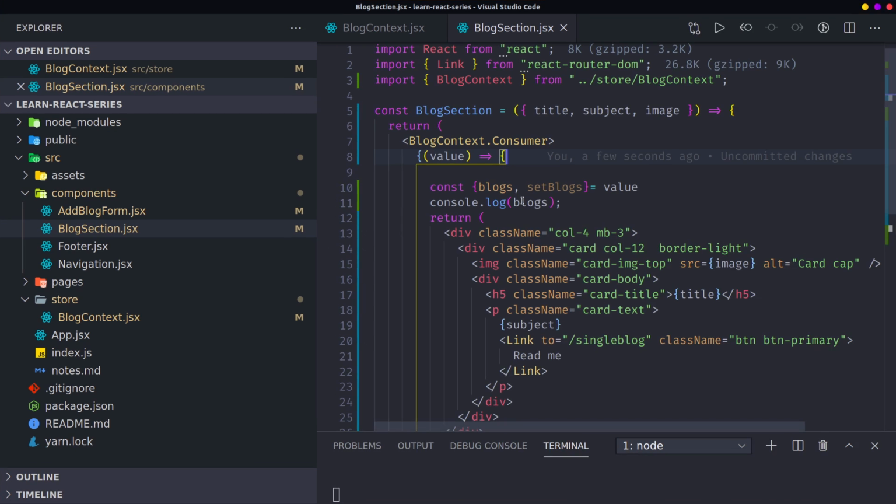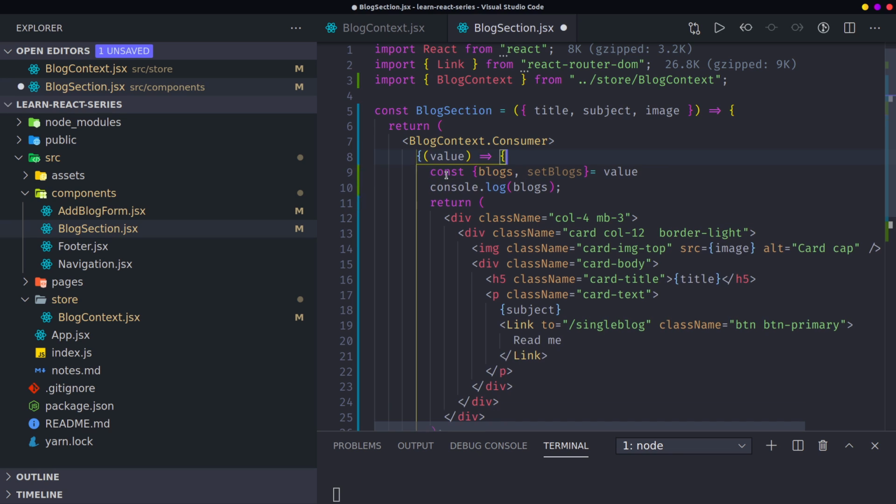This way of applying the blog context consumer, you can use it either in a functional component or a class-based component together. So I'm going to leave this as it is.